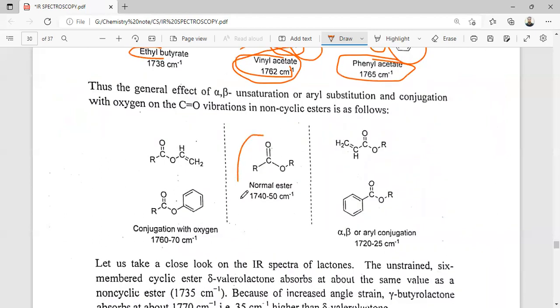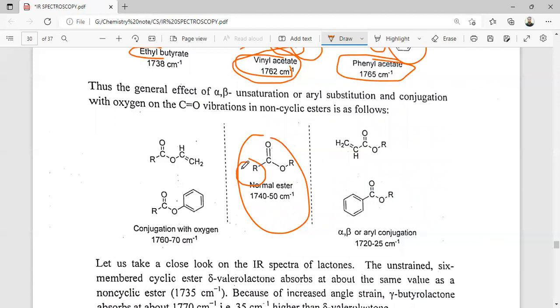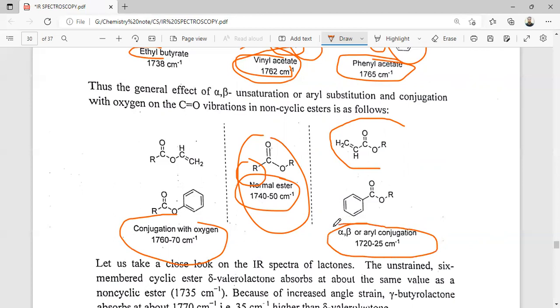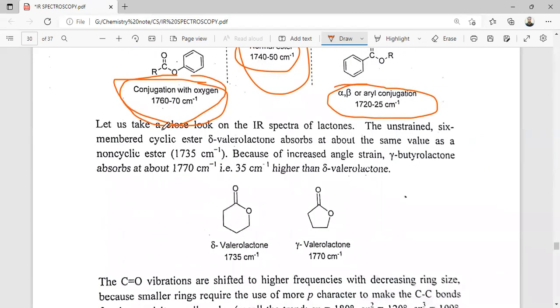So here, the normal ester, when there is alpha-beta unsaturation, has a stretching frequency lower compared to the normal ester, and likewise when the oxygen atom is substituted. So with alpha-beta aryl conjugation the frequency is lower, and with conjugation with the oxygen atom the stretching frequency increases from the normal one. Let's take a look at the carbonyl aspect of lactones.